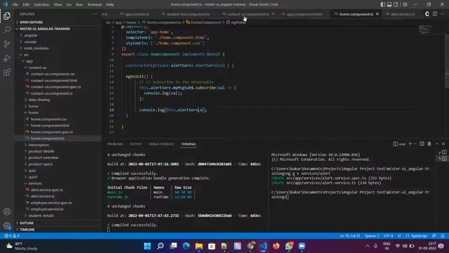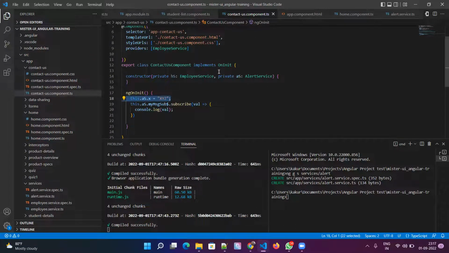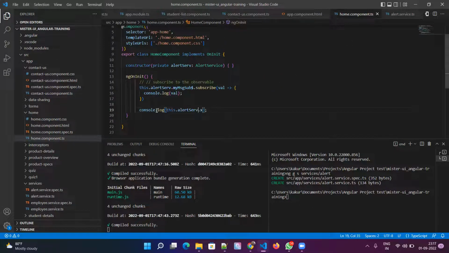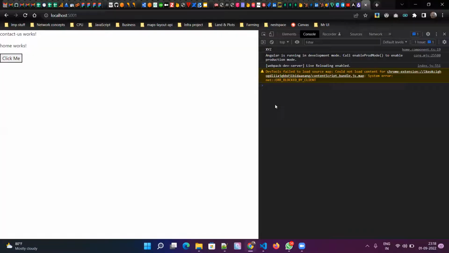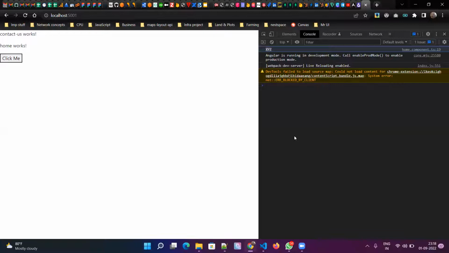So in my contacts component dot ts, I'm setting the X variable in my alert service to some value, and in the other component I'm just printing that value, because it was already set by the contacts component. In my home component, I'll be able to see that value XYZ. See here, it is getting printed.